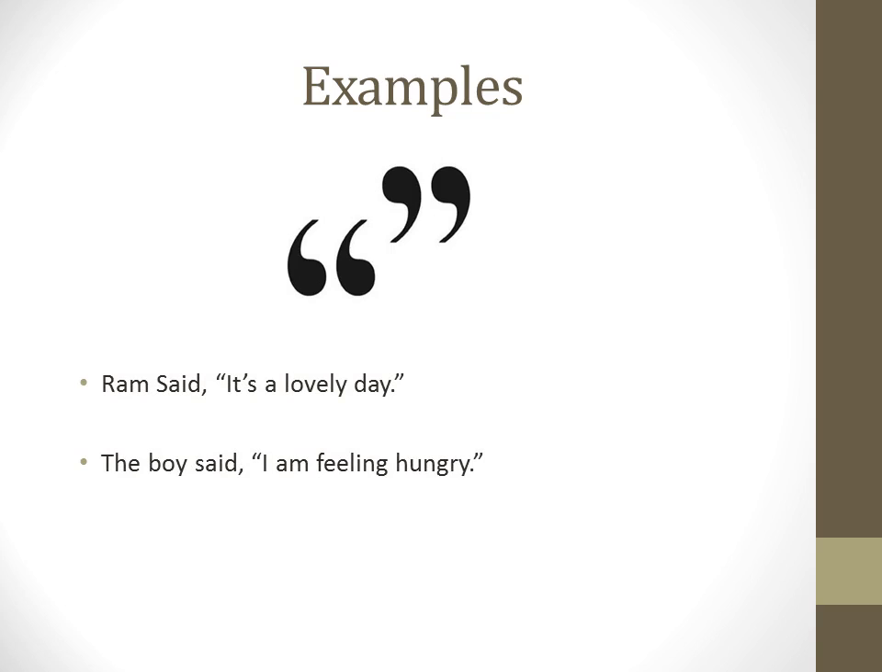Ram said, "It's a lovely day." So here, this dialogue, "It's a lovely day," is said by Ram, and that statement is enclosed in quotation marks. Next example is, the boy said, "I am feeling hungry." So the dialogue is delivered by the boy, which is "I am feeling hungry," which is enclosed in quotation marks.